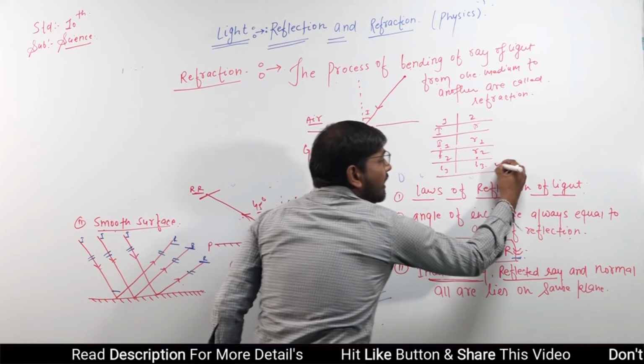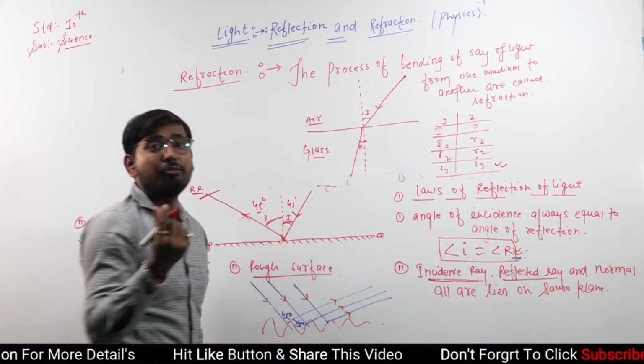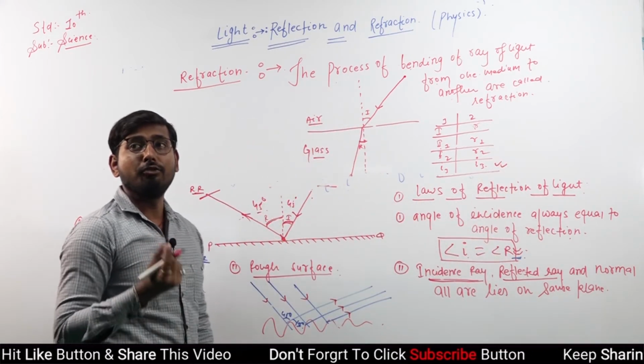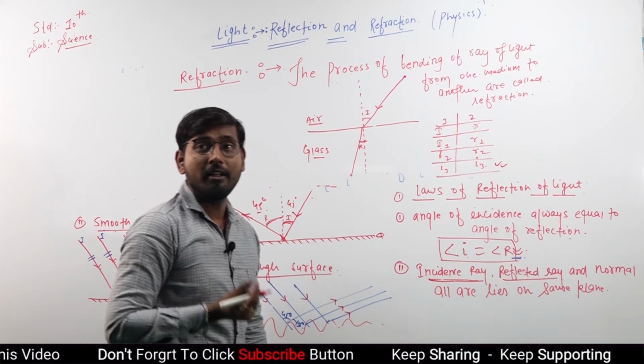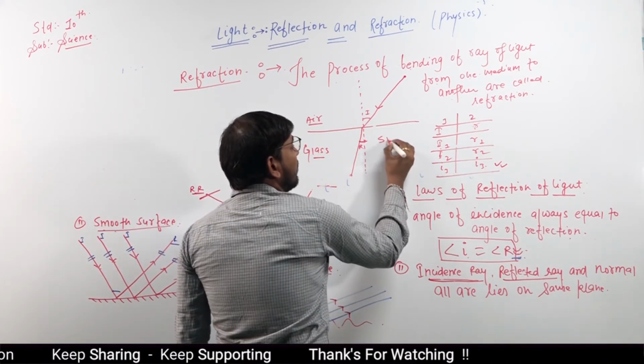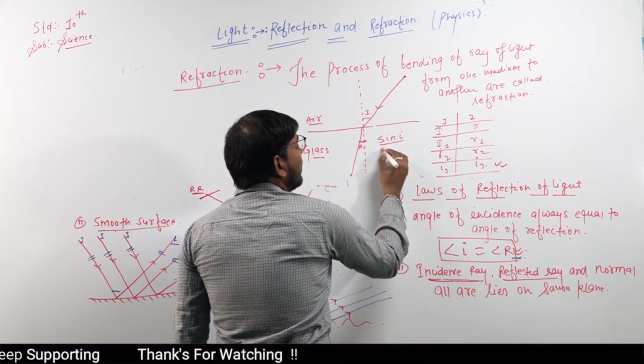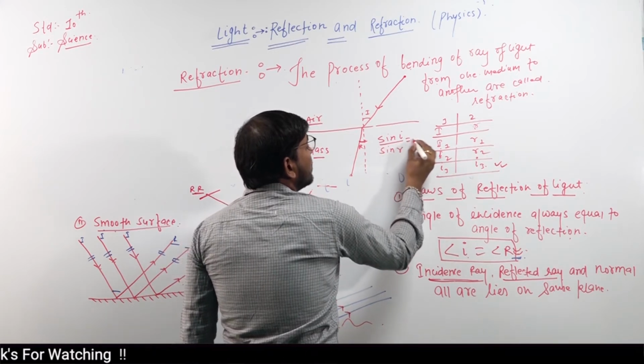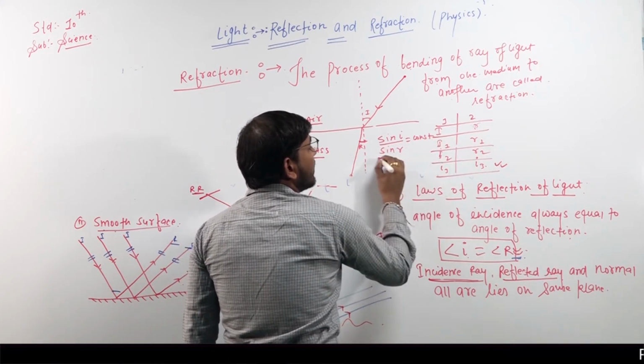So from this data we will understand one concept. What is this concept? This concept is that sin I by sin R is equal to constant.